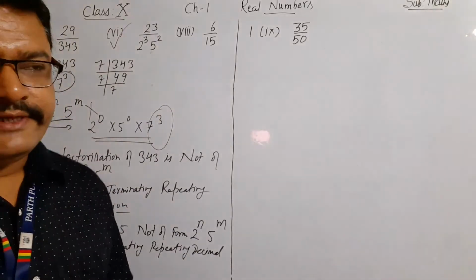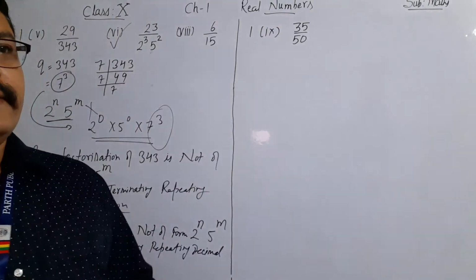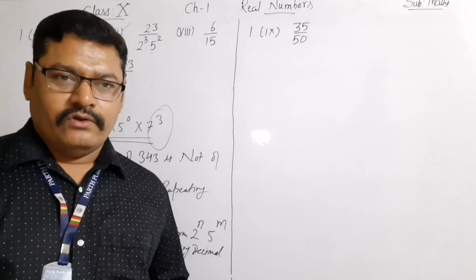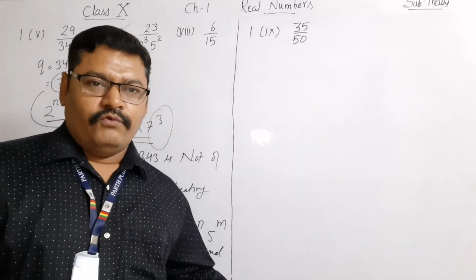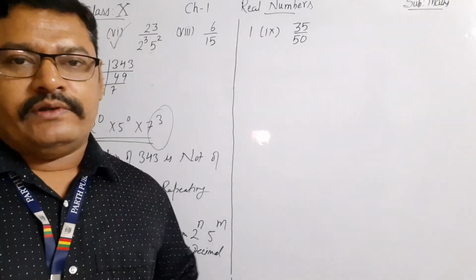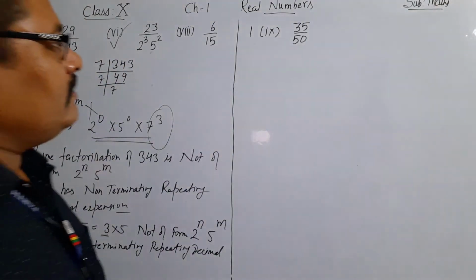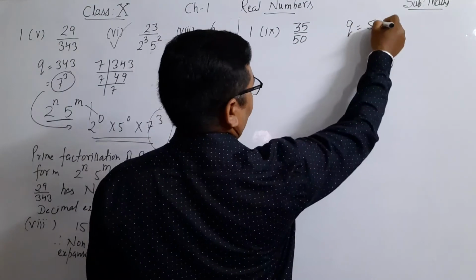Now we will do a question in which first of all we will find whether the rational number has a terminating decimal expansion or not. If it has a terminating decimal expansion, then we will find the terminating decimals without actual division. Now see this question. 35 upon 50, here q is equal to 50.